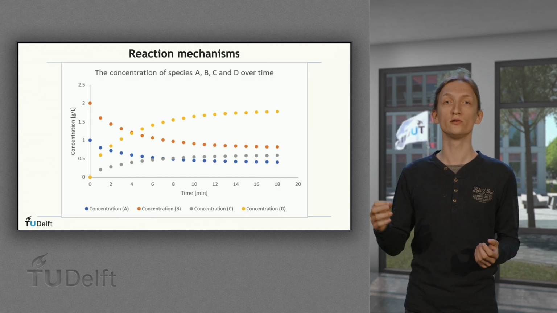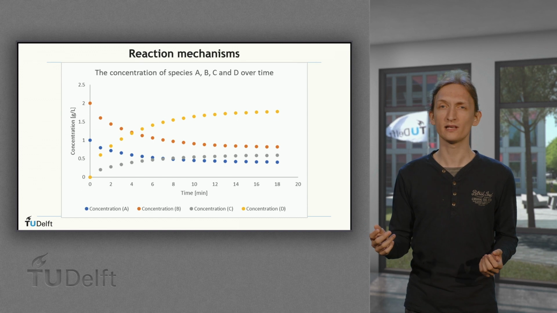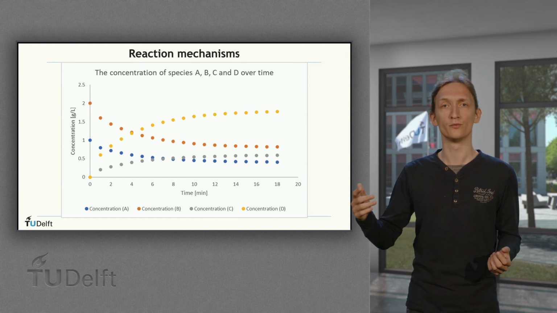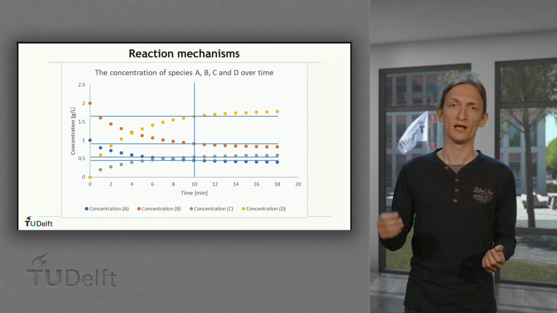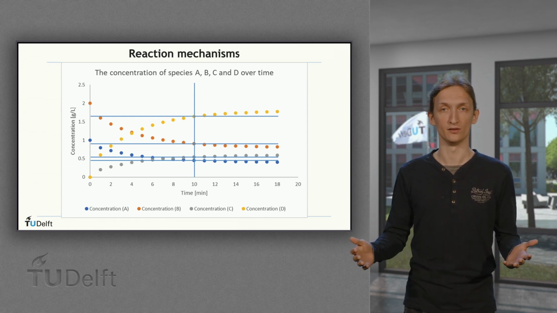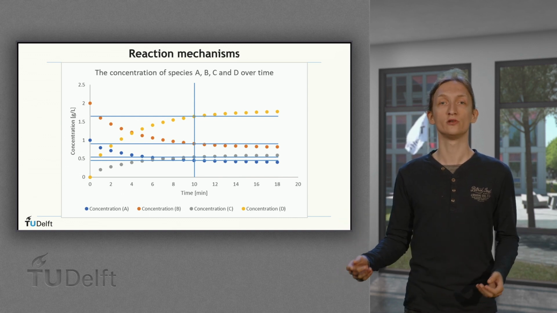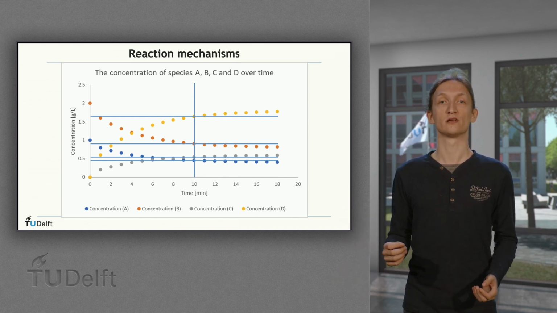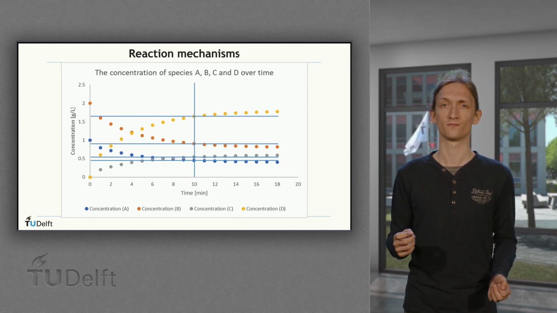In order to draw a conclusion about the speed of the reaction, we need to take a look at the graph, specifically at the 10-minute mark, which we saw in the previous part of the question. What we see here is that equilibrium has not been reached yet at the 10-minute mark. In addition, we can see that the equilibrium concentration of each species has changed compared to before. This will be important for the next part of the question.